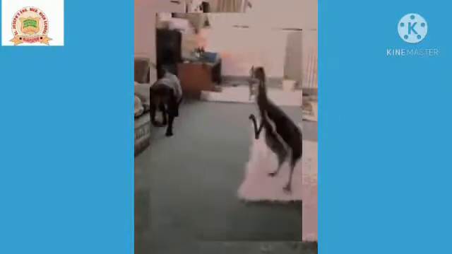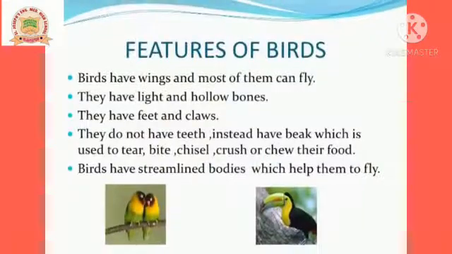Now the next one is the features of birds. Birds have certain features. Birds have wings and most of them can fly. All birds have wings, because of that they can fly. Then they have light and hollow bones. Because of the light and hollow bones they can fly easily. Even though birds look very heavy, because they have light and hollow bones, their weight is very low. They have feet and claws.